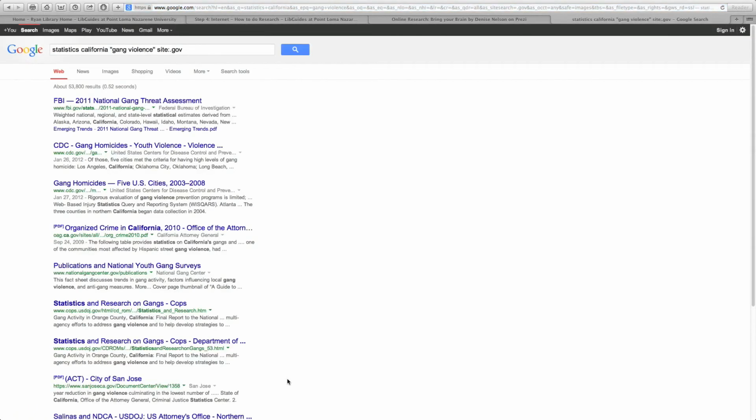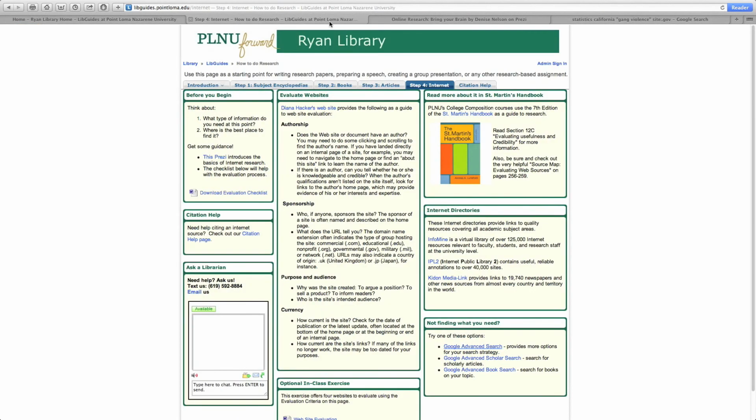And in my list of results, I see sites including the FBI, CDC, which is the Centers for Disease Control, Office of the Attorney General here in California, also the National Gang Center, the U.S. Department of Justice, Statistics and Research. So there are a lot of really solid websites there that will provide for me statistics on gang violence that include at least some reference to California and that come from government websites. This is just one way to find a specific kind of information.